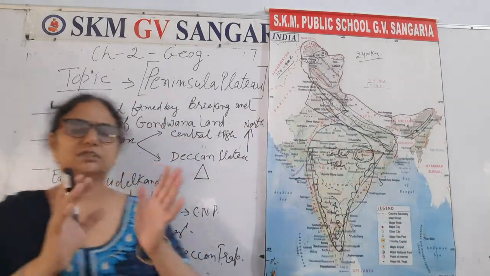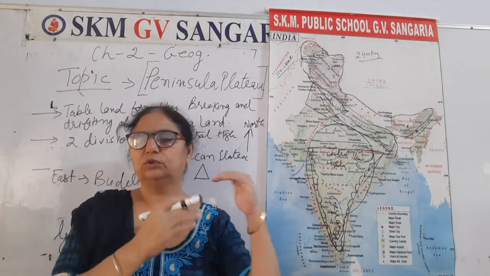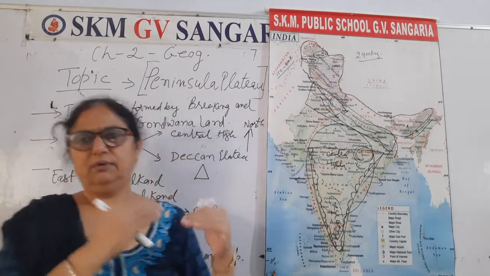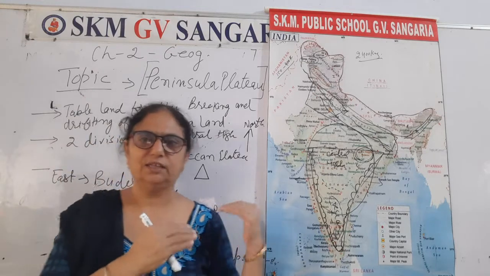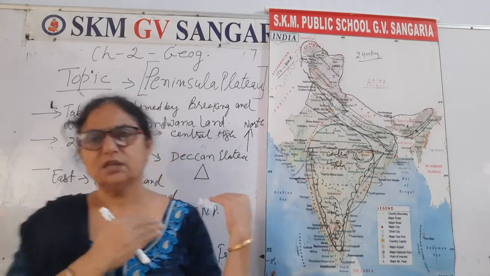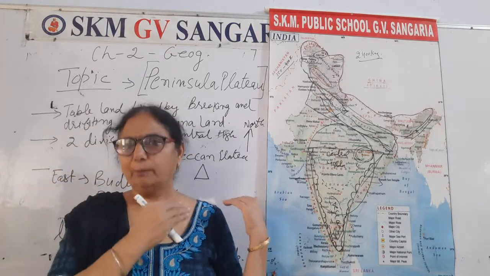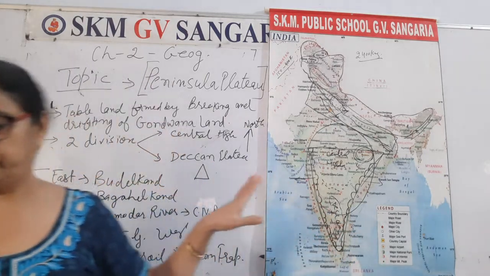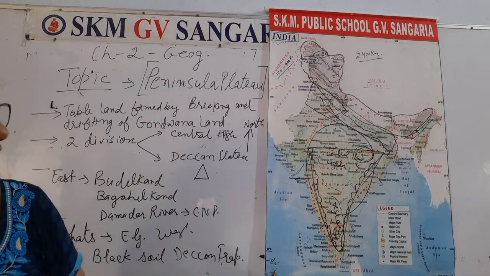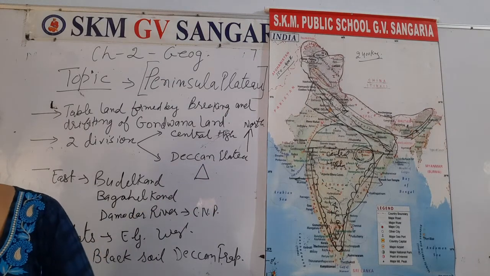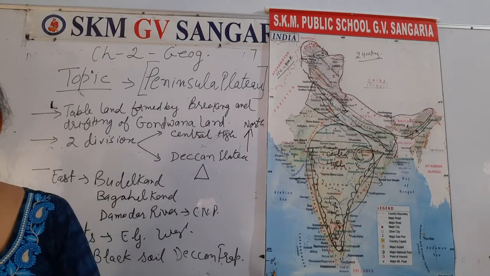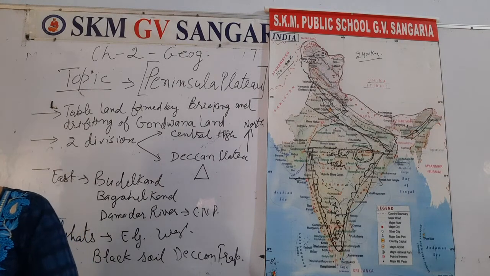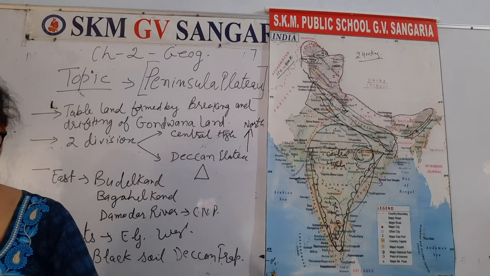here because it is formed due to this plateau, this elevated rocky surface. The texture of the soil is somewhat black due to these rocks, these mountains, this plateau area, the surface area of the Deccan Plateau. So in this way, the Peninsular Plateau occupies a very important role in the physiography of India.